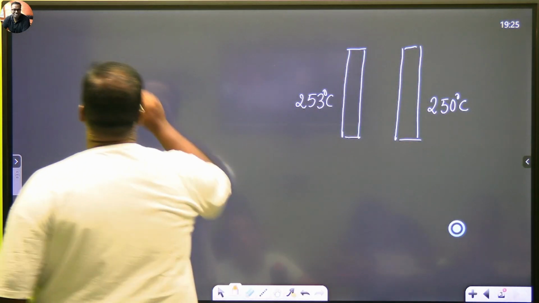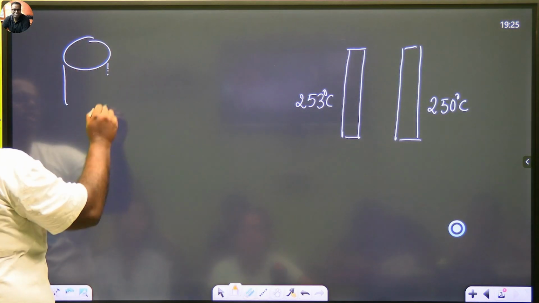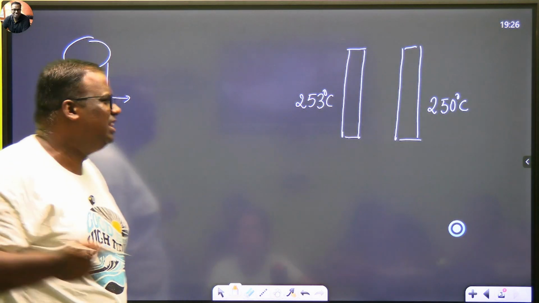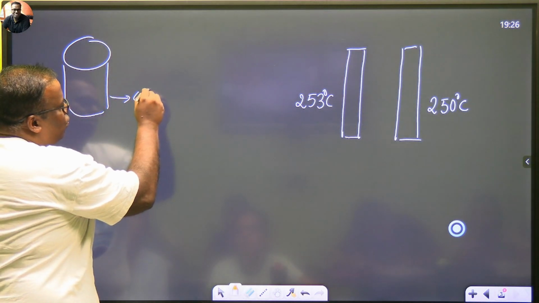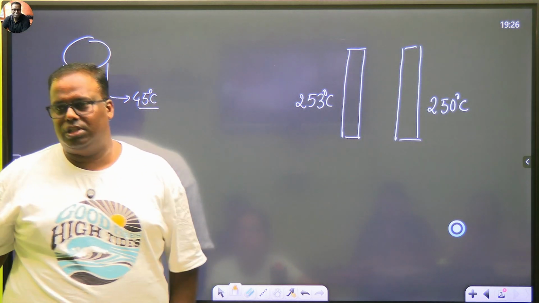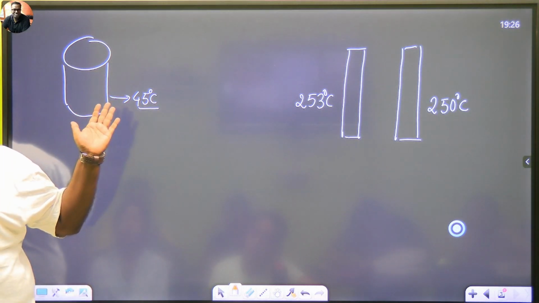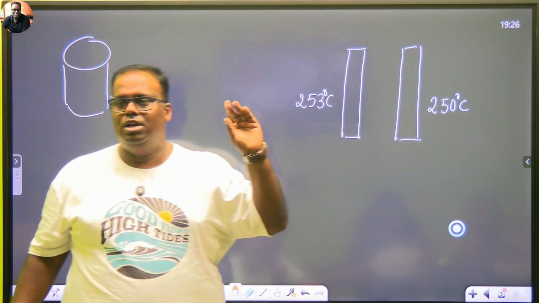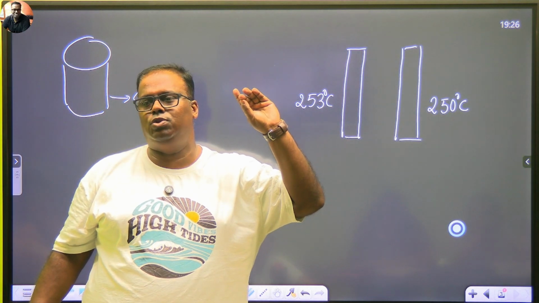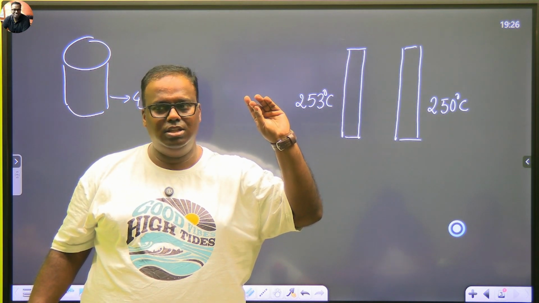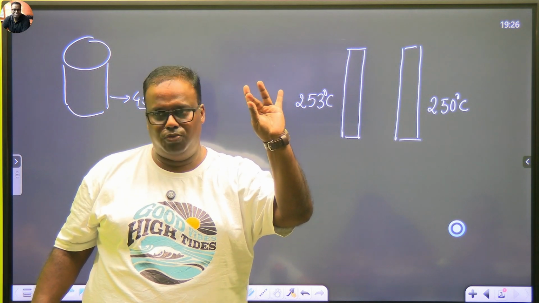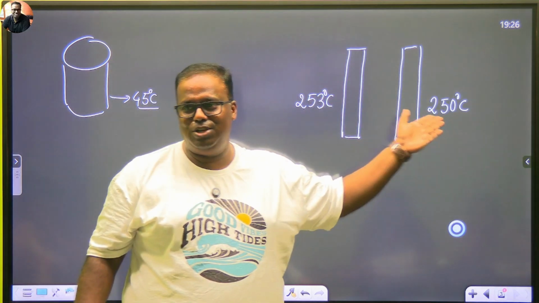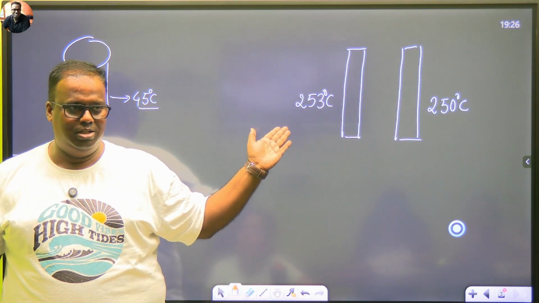Okay, all of you must be using geyser water for bathing. Do you agree? This is your geyser. Can you take the geyser water when it's absolutely hot on your body? No. At that time, the geyser is hardly 45 degrees Celsius. 45 degrees Celsius के ऊपर अगर मैं गीजर को हीट कर दूं ना, you will just touch the water like this. That means anything above 45 is enough to burn your skin. How are you sensing the hotness? You are sensing the hotness to the skin of your hand. Once the skin sensor is gone, how does it make a difference whether it is 250 or 253? You won't be able to touch.